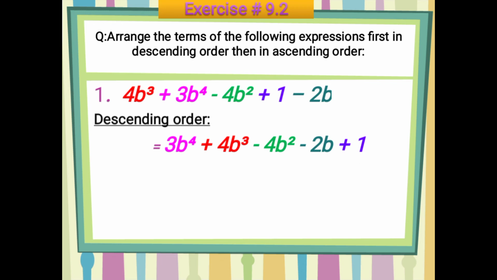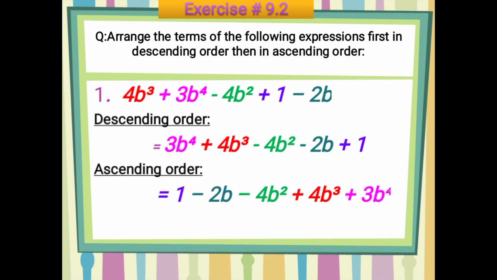Okay, so this is the way to arrange any given expression in ascending and descending order with respect to their exponents. Now we are simply going to arrange it in ascending order. So obviously we will write the reverse of this order, but please keep in mind that you have to change it along with their signs. Just suppose here you have plus 1, so simply you will write 1.